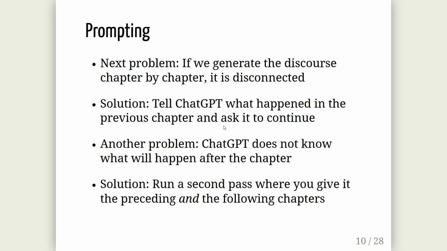So now the next problem is it still likes doing things like "to be continued" because it doesn't know that the story will continue. So we actually do the story generation part first, and then we do a second pass where we can tell it this is the previous chapter, but also this is what the next chapter is going to be. So in the second pass, it takes the previous and the next chapter from the previous pass to regenerate the current story chapter. And now we get text.